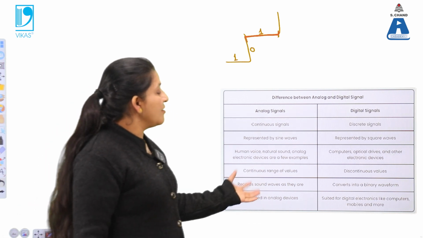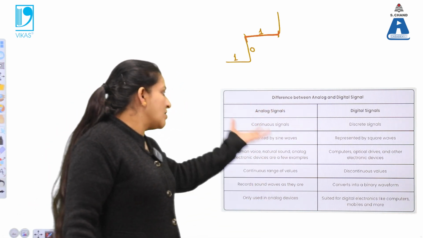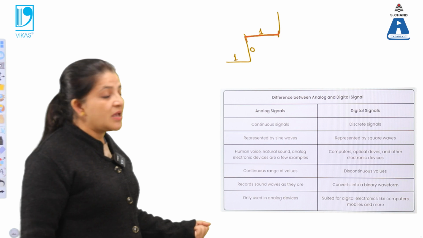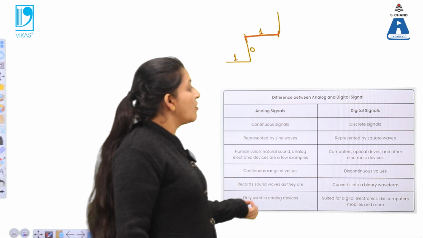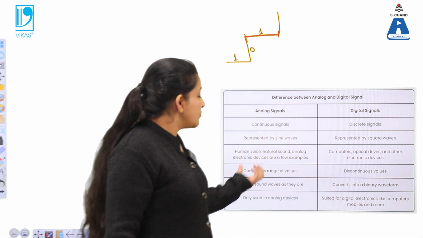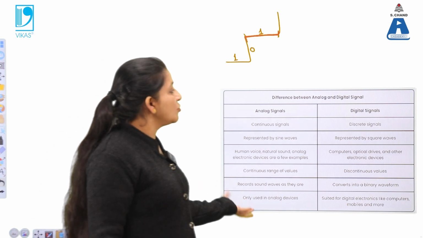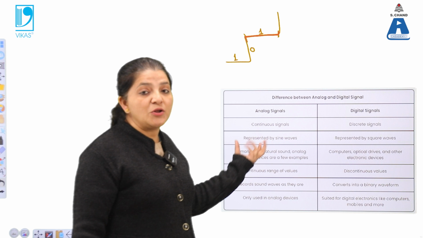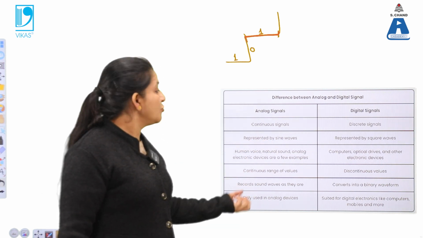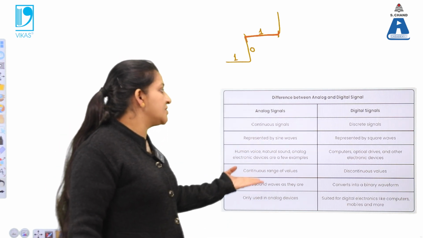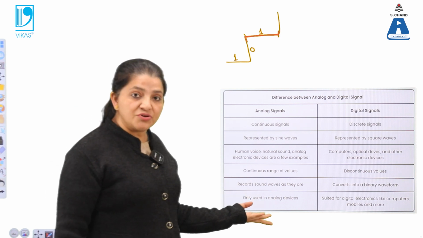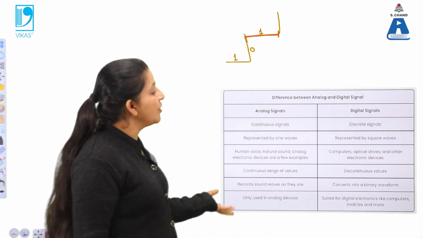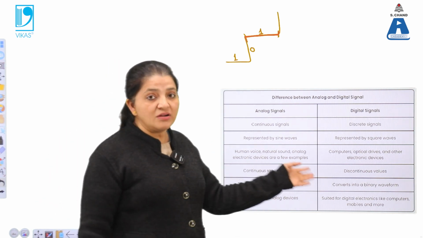Now, if analog signals give us continuous signals, then why do we go from analog to digital signals? The major reason for the jump from analog to digital is that there is a large amount of noise pollution, and due to noise pollution the efficiency of these devices gets reduced. So that's why we opt to go from analog to digital signals.